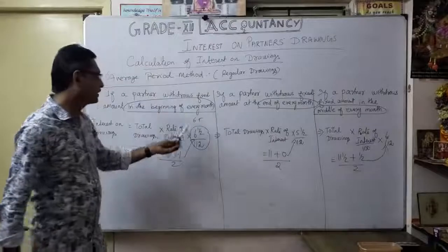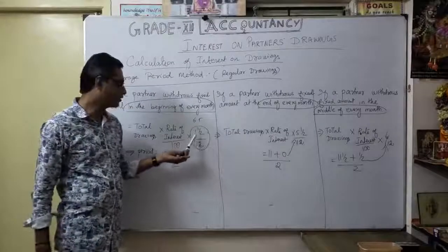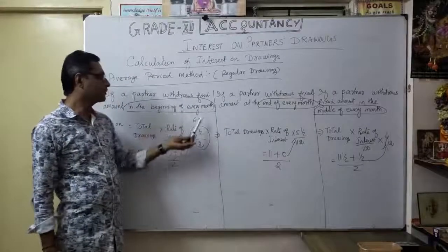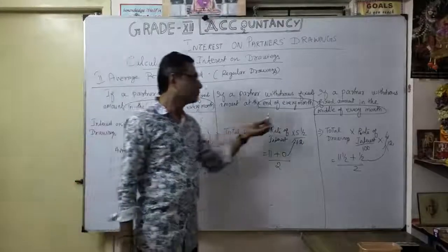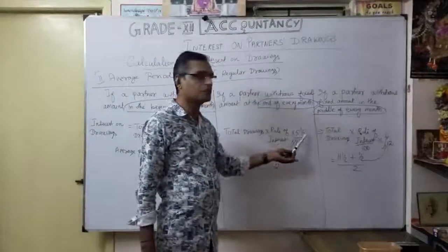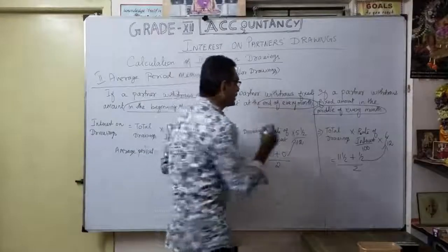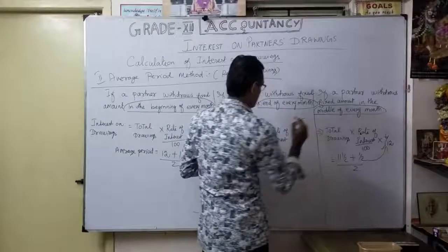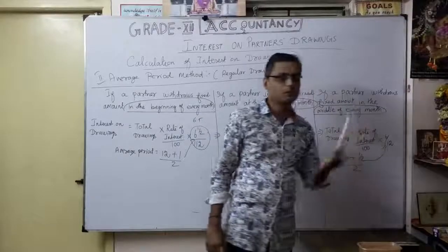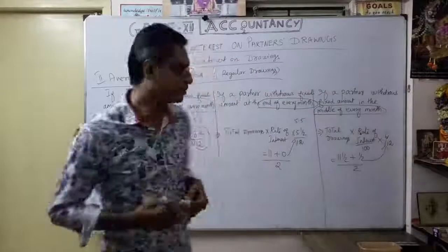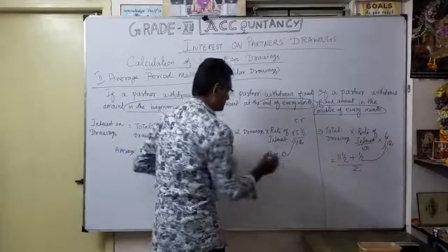Here is the only variation. Beginning of every month withdrawal is 6 1 by 2 divided by 12. End of every month is 5 1 by 2 divided by 12, or we can say 5.5. Then middle of every month is simply 6 by 12. That's the average period. How you got it, explanation there.